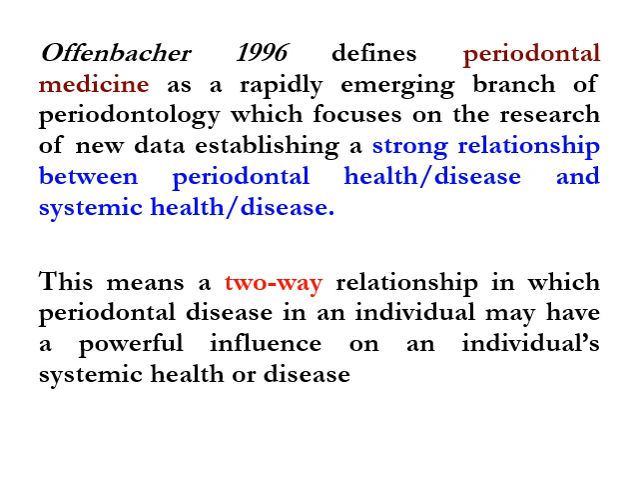So he defined periodontal medicine as a rapidly emerging branch of periodontology which focuses mainly on the research of new data which is establishing a strong relationship between periodontal health and disease and systemic health and disease. So this means a two-way relationship in which periodontal disease in the individual may have a powerful influence on the individual's systemic health.